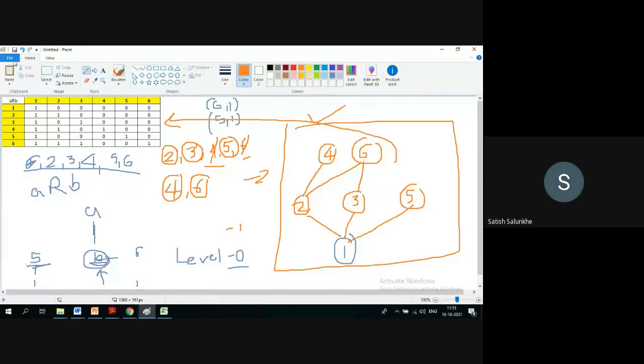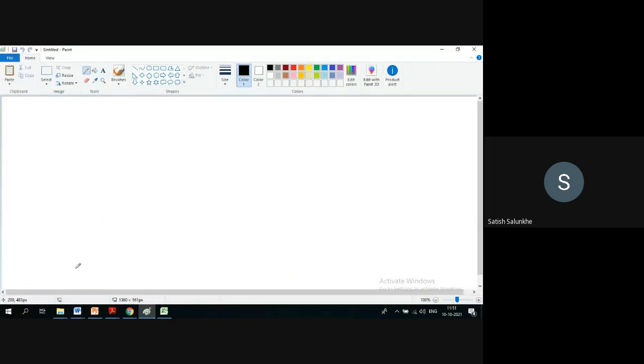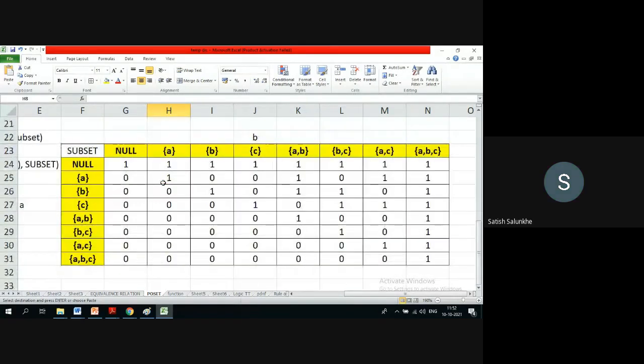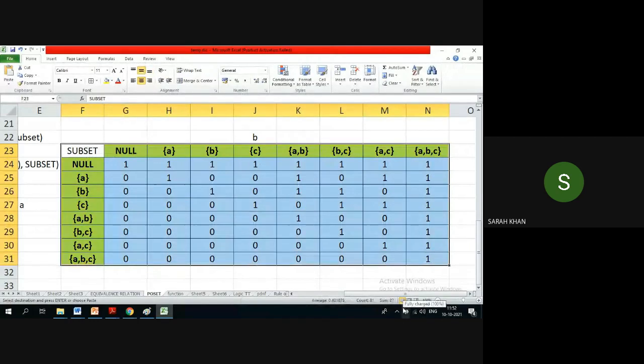If there are no questions, you need to work on this now and come out with the Hasse diagram. We did this only now. I'm talking about this now. So come out with the Hasse diagram for this given partial order relation.